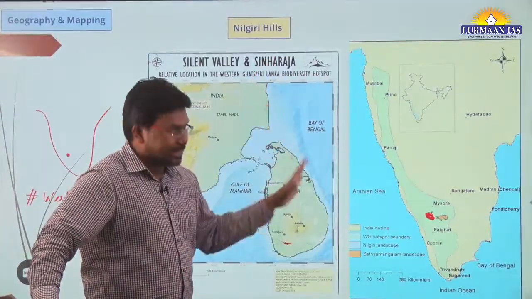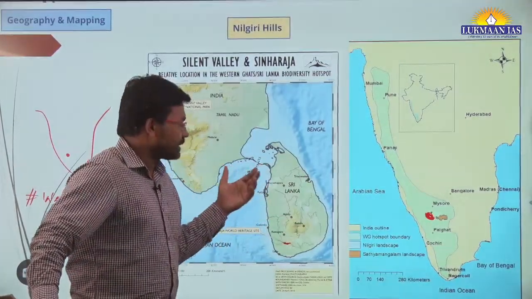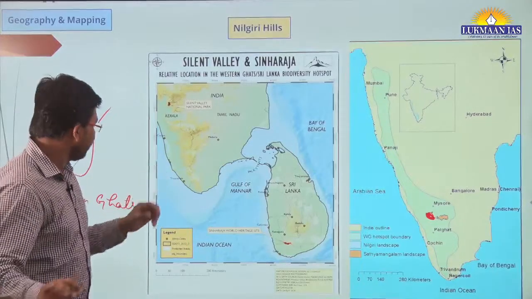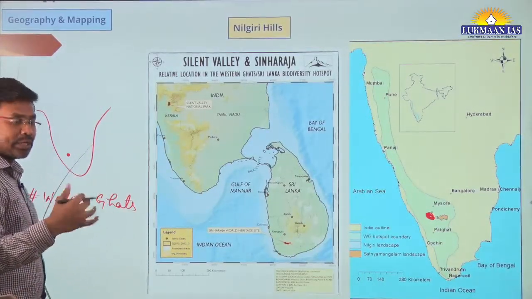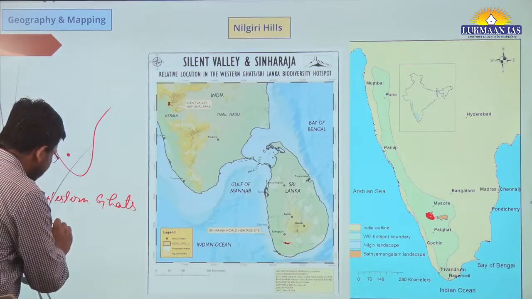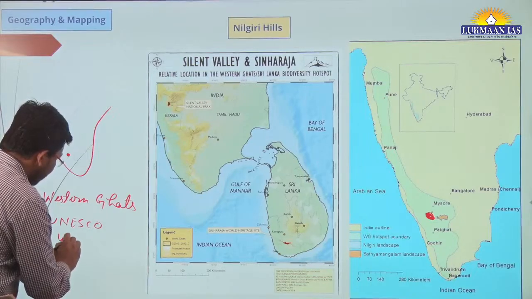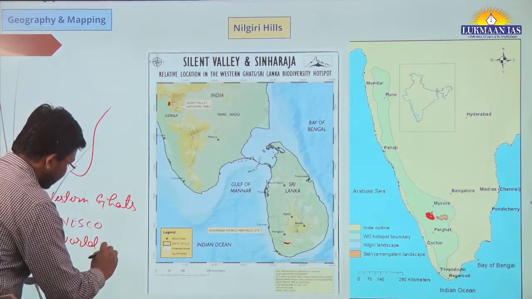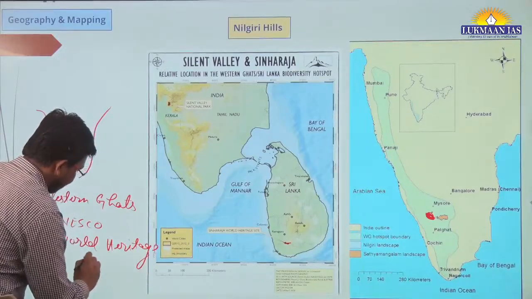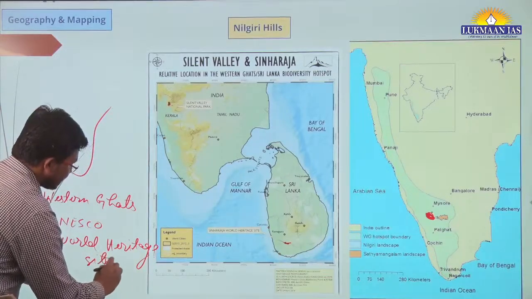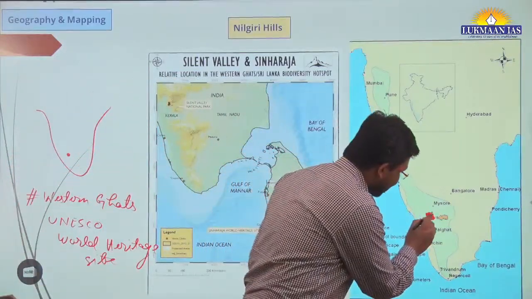The Western Ghats is also important because it is part of the World Heritage Sites. They are a UNESCO World Heritage Site, okay. So that's why the Western Ghats is important. So Nilgiri Hills are located in the Western Ghats.